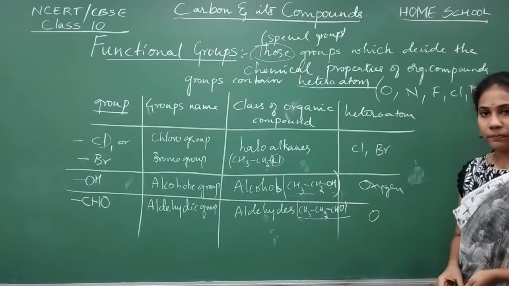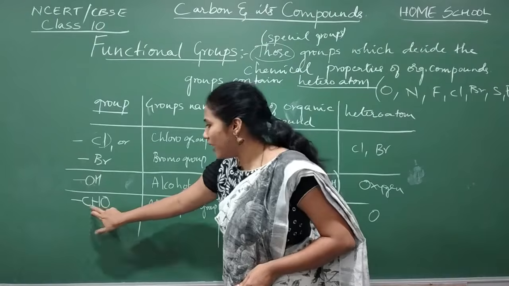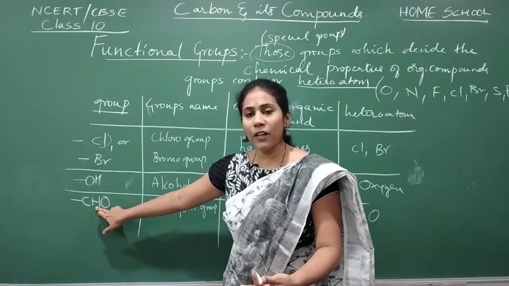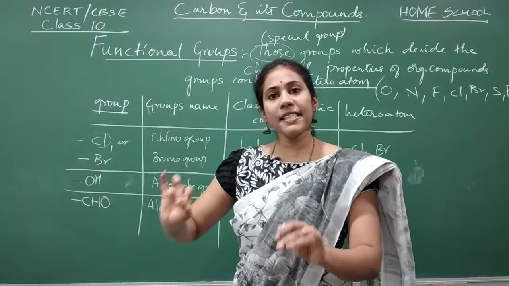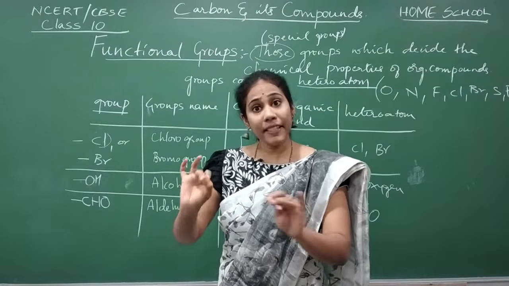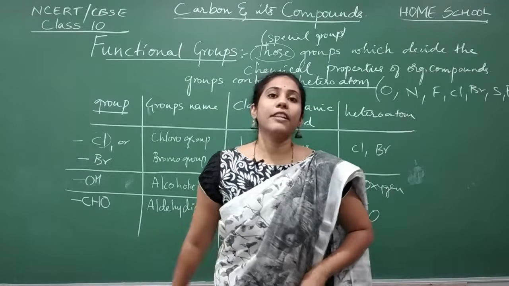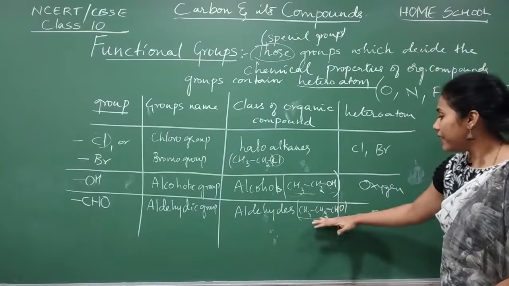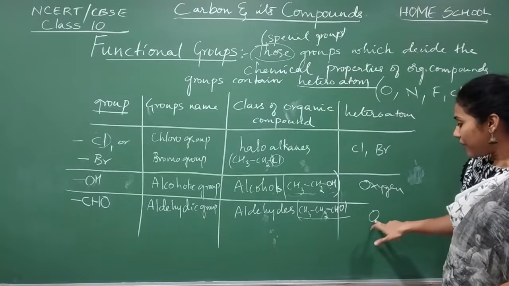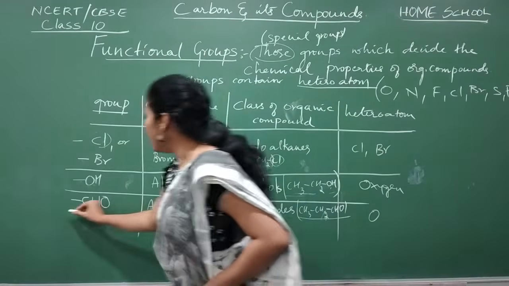Again, oxygen. Yes or no? The group itself contains carbon and hydrogen. They are not hetero. In an organic compound, the presence of carbon and hydrogen is common, but the element that is present and different, other than carbon and hydrogen, is called the heteroatom. So the compounds containing this group will have a different element, oxygen. Okay, so this is about the aldehydic group.